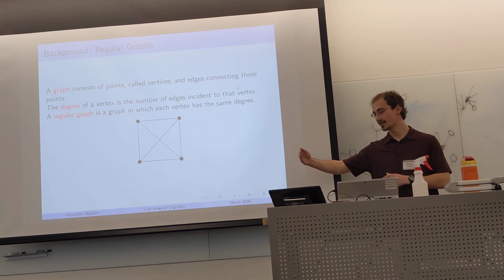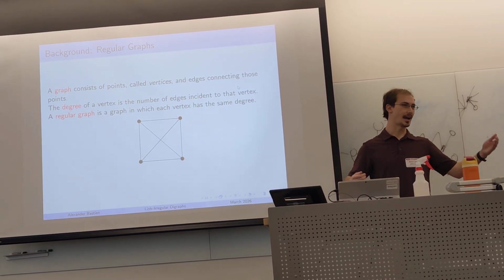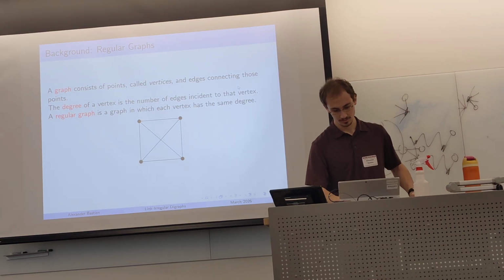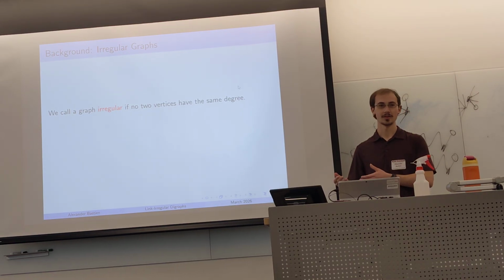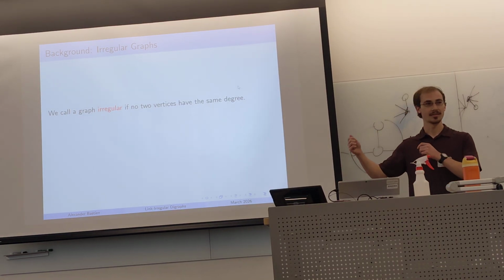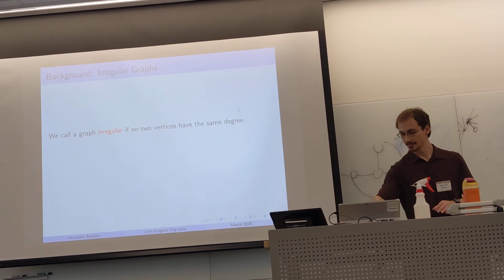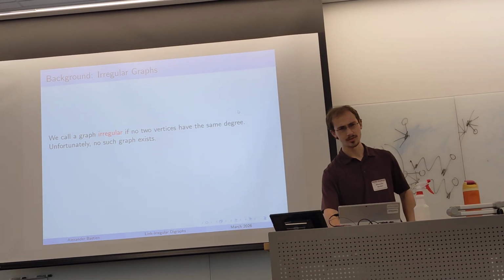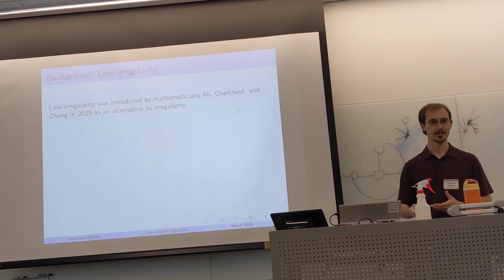Now, regular graphs can have however many degrees, right? What's the exact polar opposite of regularity? That brings us to irregularity. If no two vertices have the same degree, every two vertices have different degrees, we call that graph irregular. Unfortunately, no such graph exists. So what's the next best thing? This brings us to link irregularity.